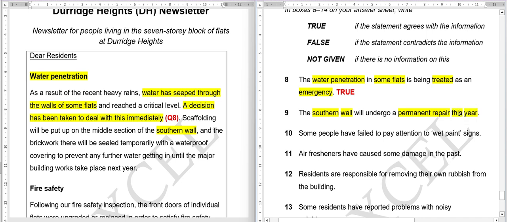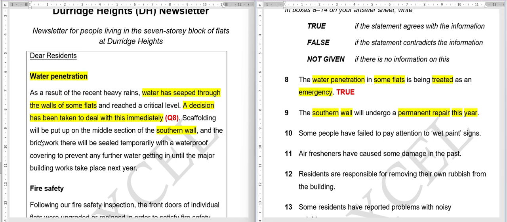Basically, whatever repair is going on or will go on, if the southern wall will undergo it and it will be permanent in nature, then the answer will be true. But if it's not permanent, basically if it's temporary, the answer will be false. And if we don't know what kind of repair is going to be done, we will say not given. Okay, let's see.